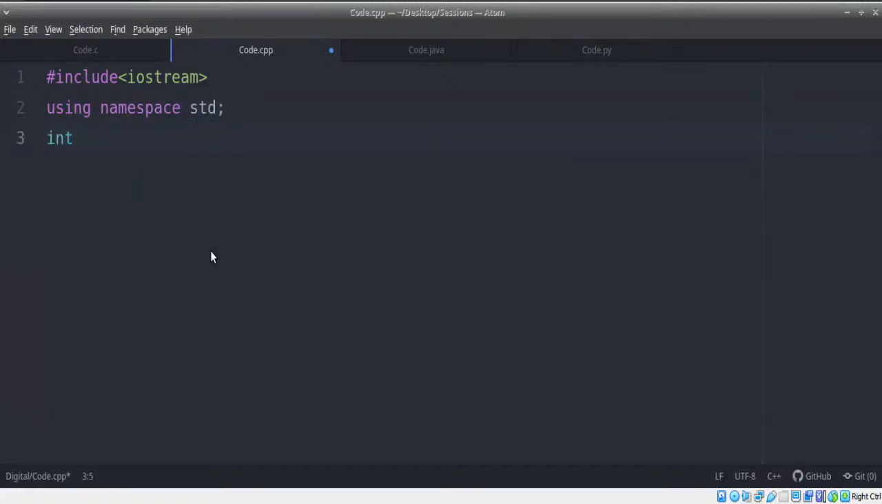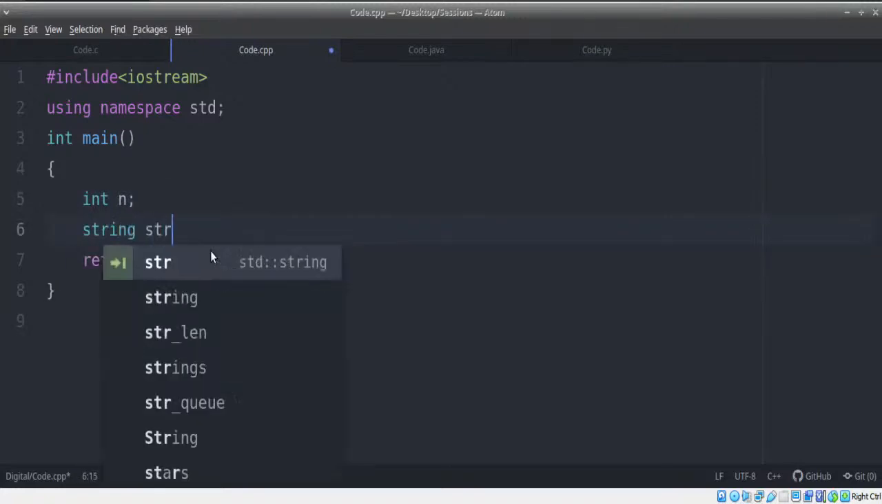So I'm not going to take too much time. Under a minute, I'll quickly explain this so that we don't go through too much time. So here, if I want to read, let's say, a string and an integer, I'll take something like int n and let's say string str.